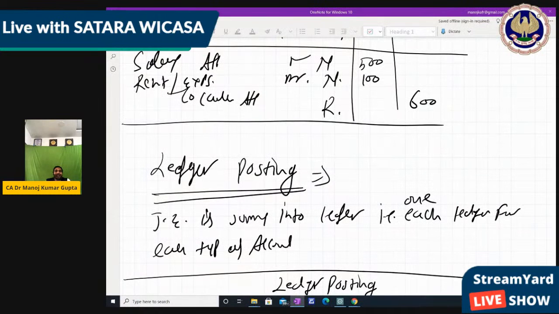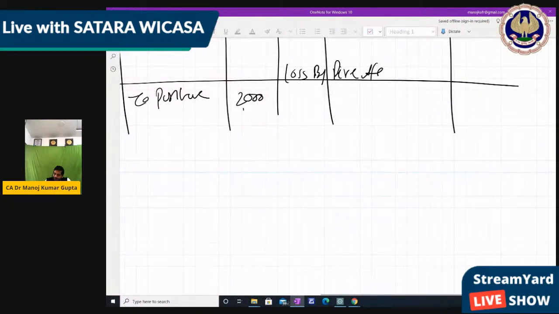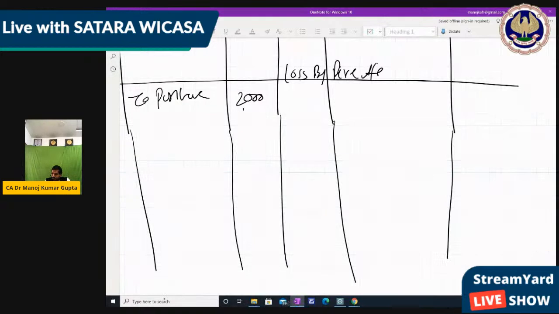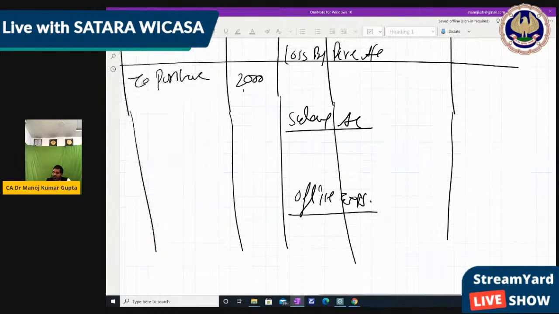Next, salary, rent to cash. So salary debit, rent debit to cash, right? So now what do we have to do? We have to make the salary account and the rent account, because these are new accounts. Salary account and office expense account. It is not actually rent account, it is office expense account.